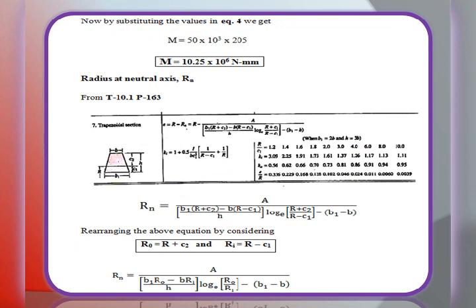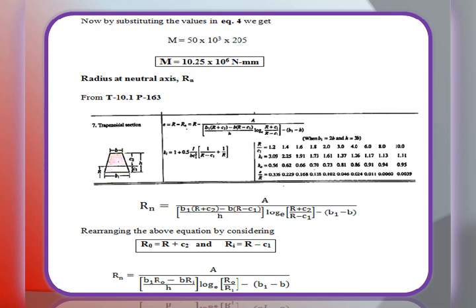After getting the values C1, C2 as well as the centroidal axis radius, now we will substitute these values in equation number 4 to get the bending moment M. Bending moment M is equal to force into perpendicular distance, that is the radius at the centroidal axis. So, we will substitute 50 into 10 raised to 3 into 205. We are getting the bending moment M is equal to 10.25 into 10 raised to 6 Newton millimeters.